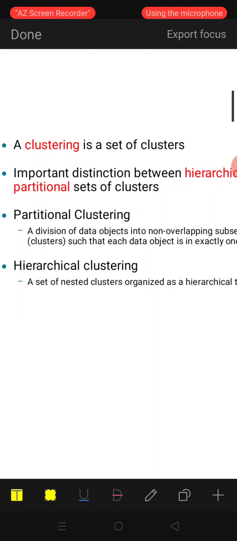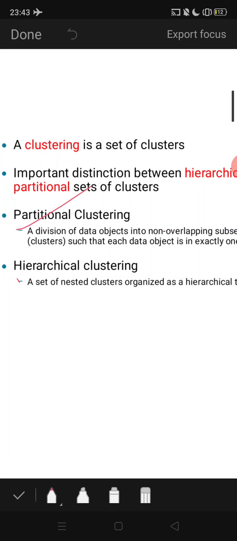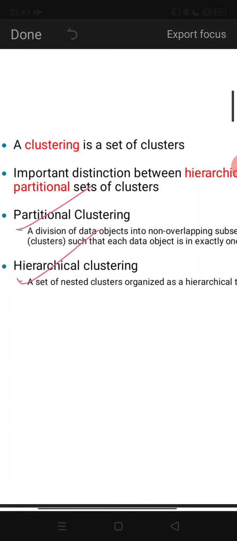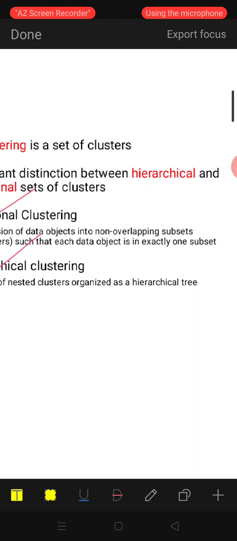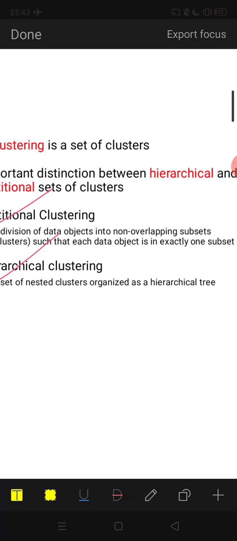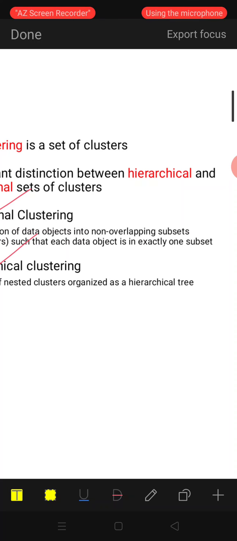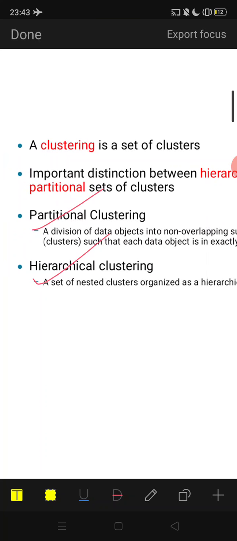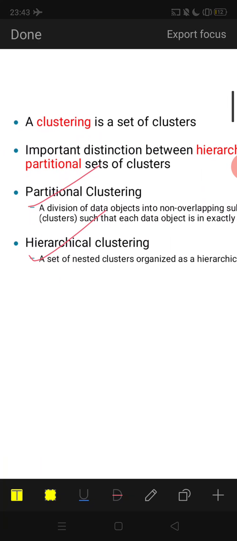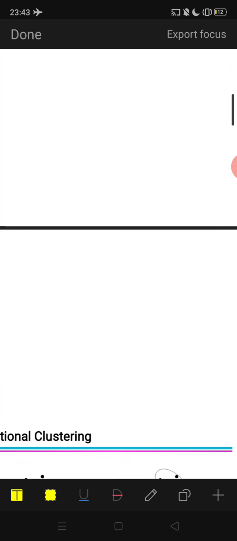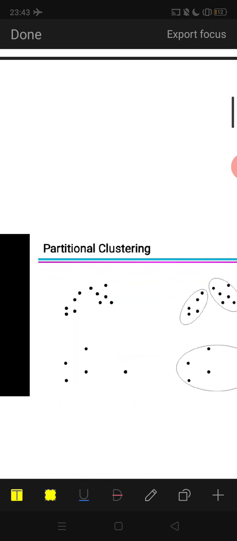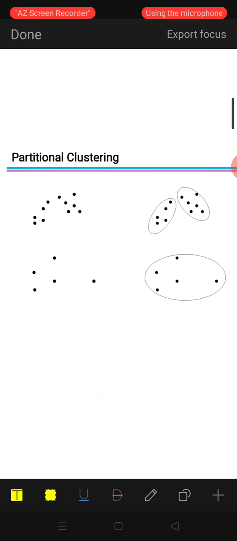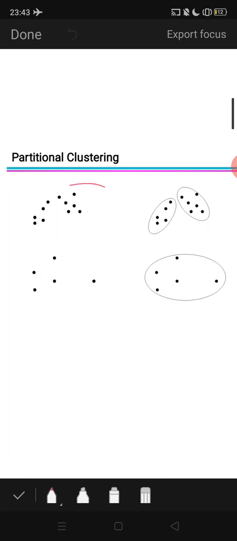The first one you can take as partitional. The second one is hierarchical. What is partitional? A division of data objects into non-overlapping subsets such that each data object is in exactly one subset. Non-overlapping is called partitional clustering. Hierarchical is a set of nested clusters organized as a hierarchical tree. If you observe this one, it is partitional clustering, because this comes under one group.